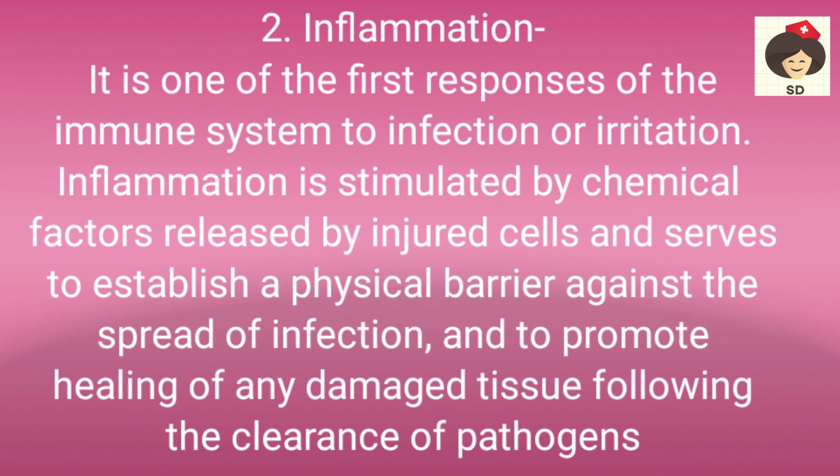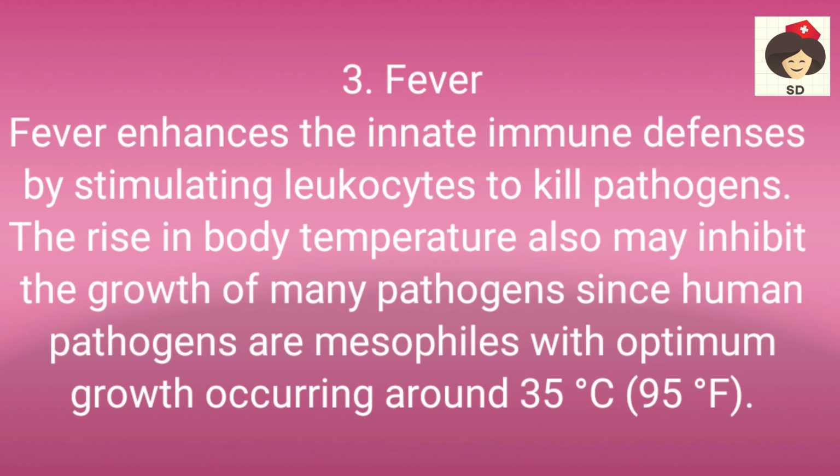Okay, the next process in innate immunity is inflammation. So inflammation is whenever any microorganism enters our body, our WBC cells and neutrophils undergo phagocytosis, that is, they engulf the bacteria and destroy the bacteria, and also they promote healing of the damaged tissue. So that is called inflammation. The next process of innate immunity is fever.